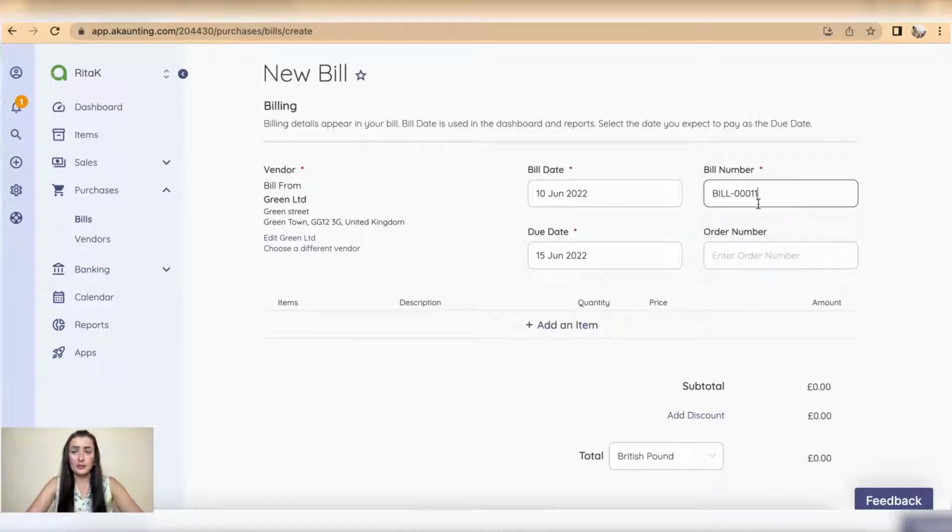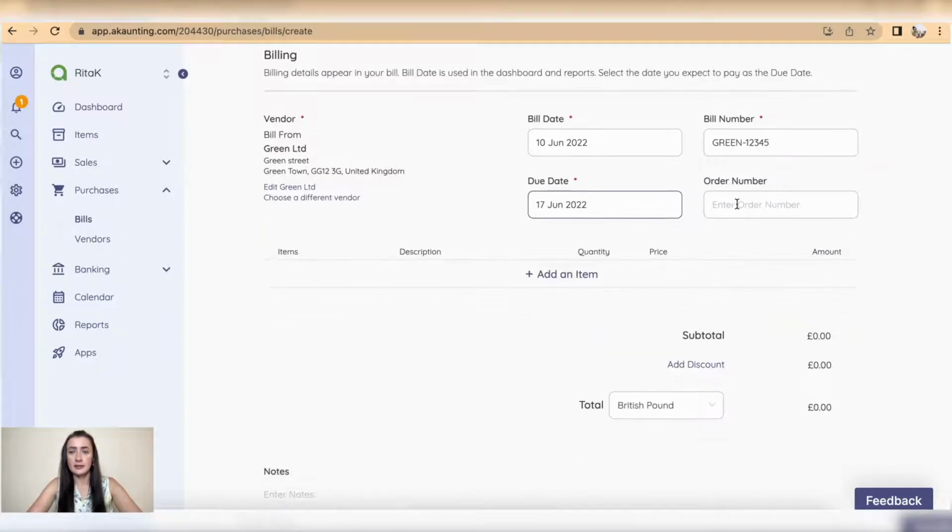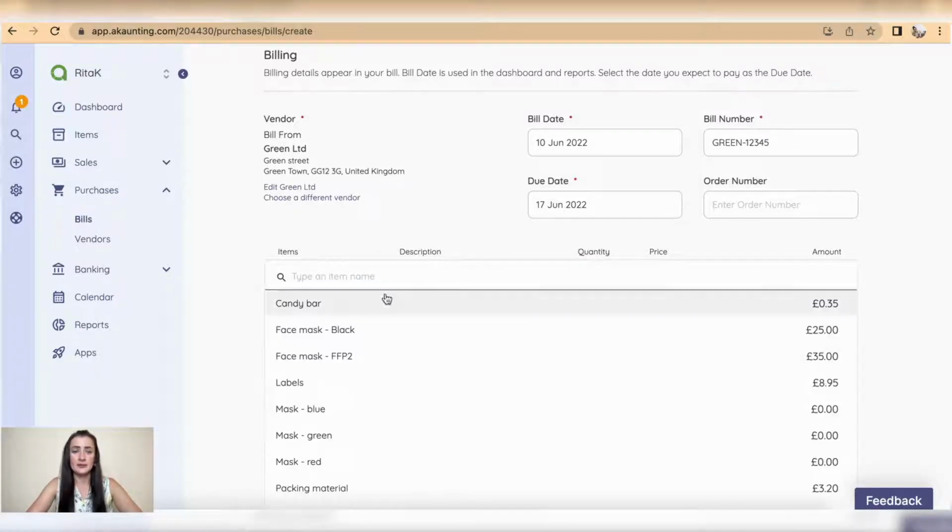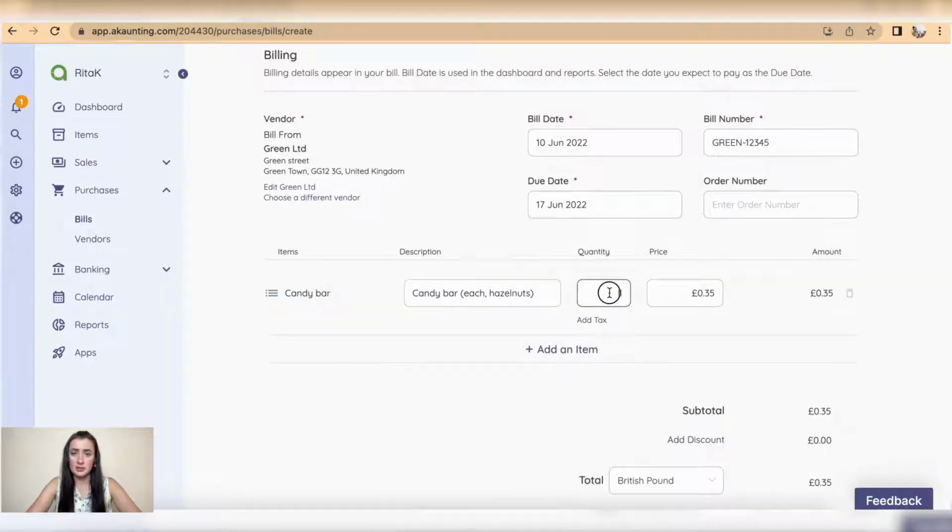Number, you can keep a system automatically generated invoice number, or you can add a supplier invoice number here. Okay, due date, I have 17, and you can add any other numbers if they've been referenced on the supplier invoice. Add an item. I had, let's say, candy bars, and I have purchased 1,000 of these.